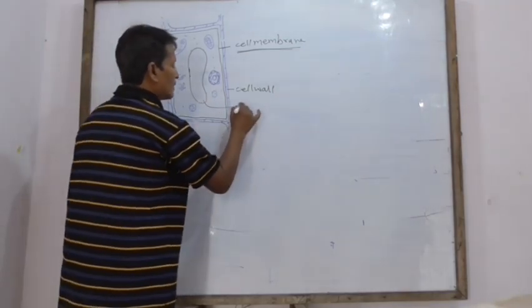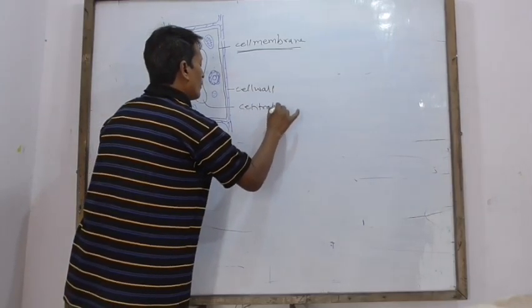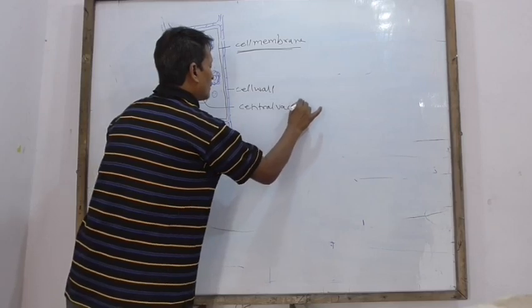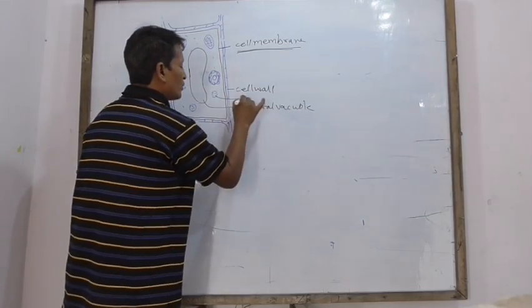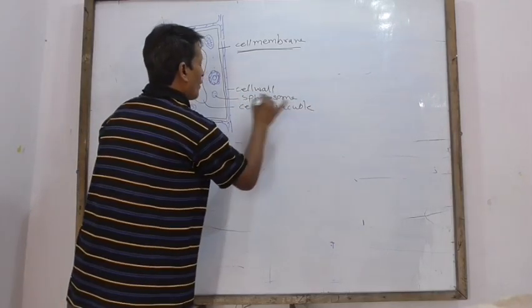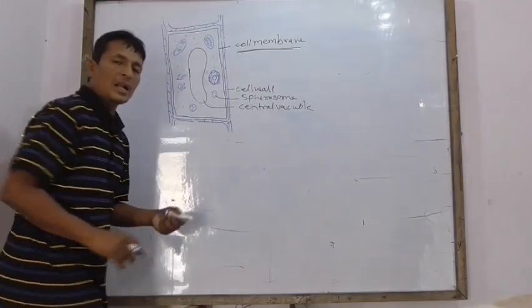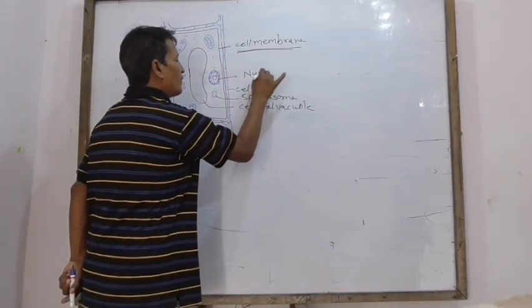This is the central vacuole. Spherosome, also called plant lysosome. This is the true nucleus.